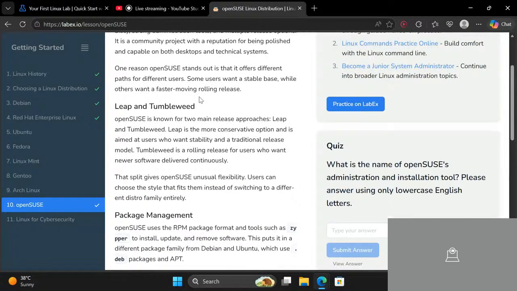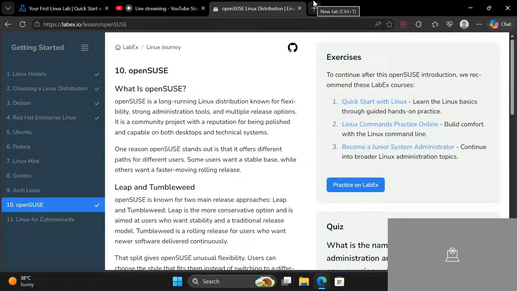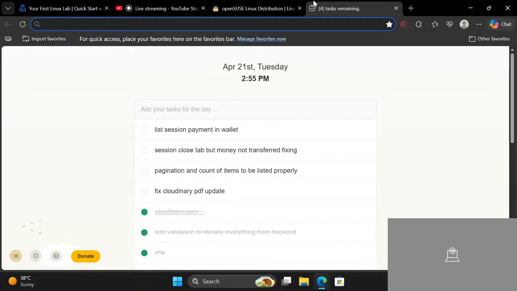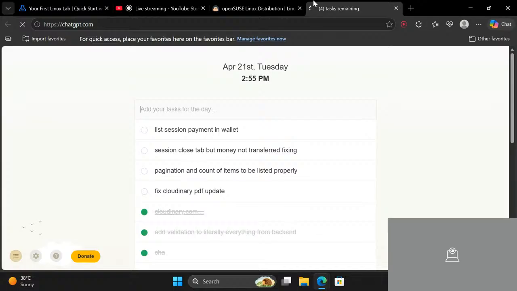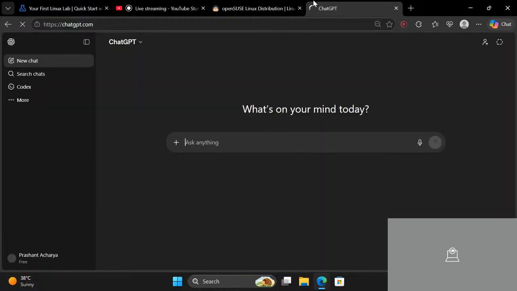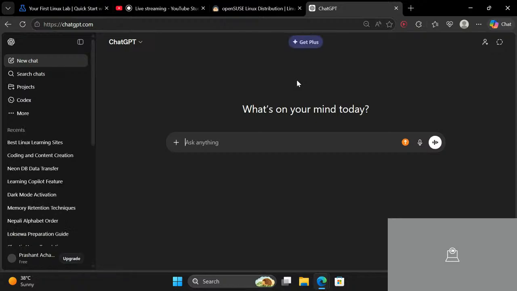So also, I will be teaching a bit of prompt engineering concept to you guys. Let me just start with how you will be using an AI model for understanding more. You ask it to be a Linux expert.